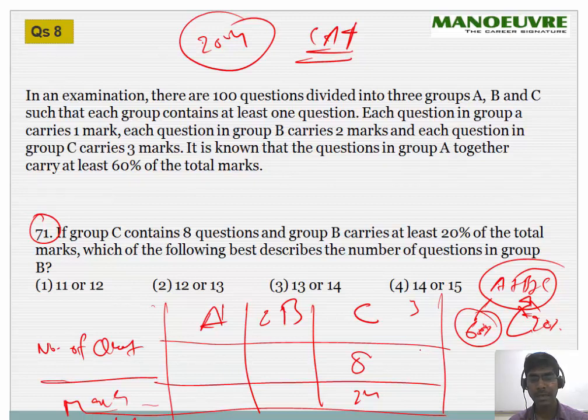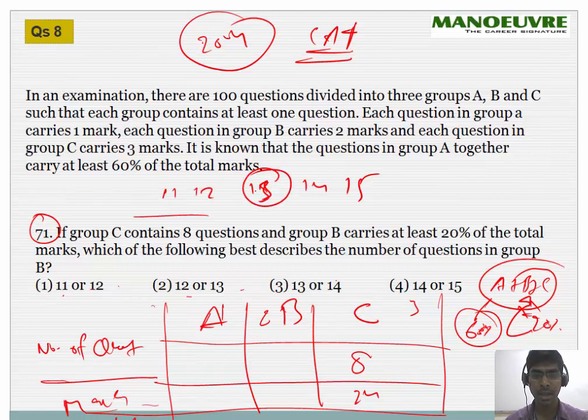Which of the following best describes the number of questions in group B? Okay, so there are options 11, 12, 13, 14 and 15. So let's start with 13. This is the middle number, so at least I will get to know where I have to go, whether this side or this side. So if B has 13 questions, obviously marks will be 26.